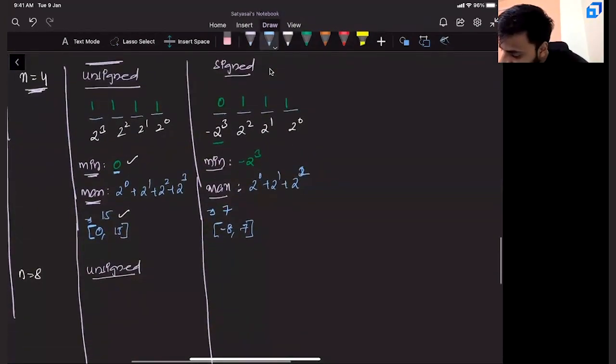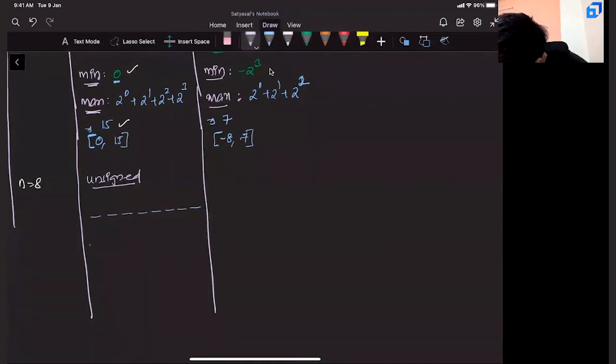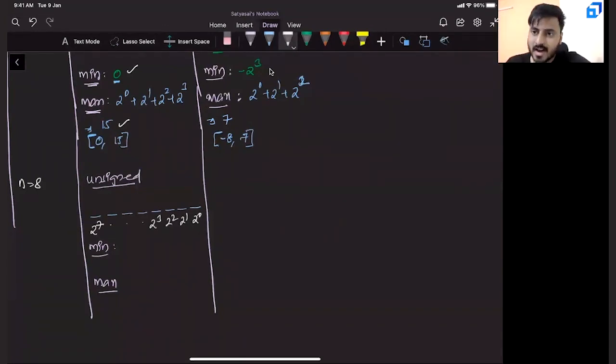Once again, try it out, guys. Say you have 8 bits. It is slightly interesting now. Once again, if it is unsigned, tell me the minimum. To give you a hint, let me write base values. 2 power 0, 2 power 1, 2 square, 2 cube, 2 power 4, 5, 6. What will be the base value of this? I can directly say it is 2 power 7. Why? Because it is unsigned.